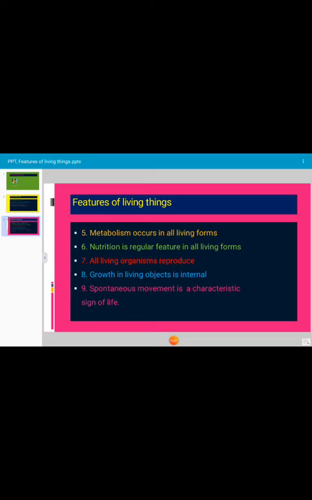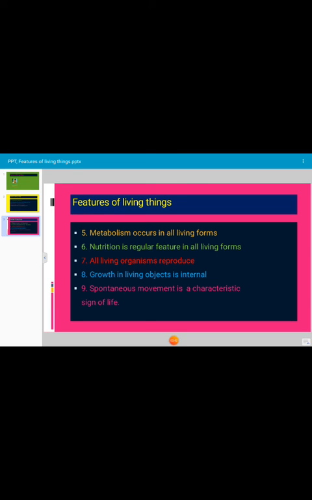The next feature of living things is reproduction. All living objects reproduce periodically by one or more methods for continuation of the species. The next feature of living things is growth. Growth occurs only in living things, and growth in a living object is internal. That is, it proceeds from within the cell as a result of metabolic changes.